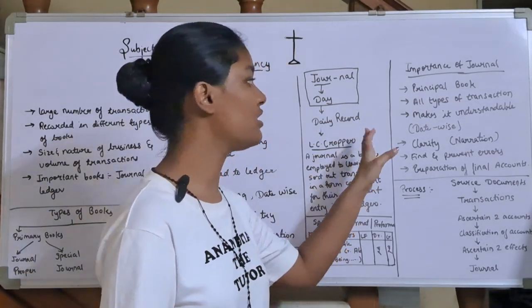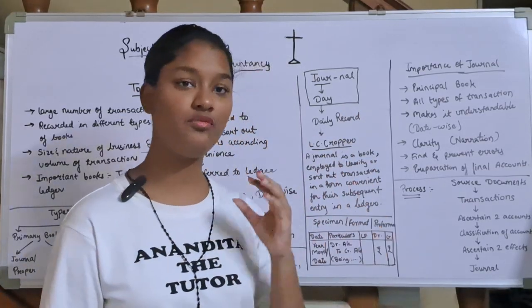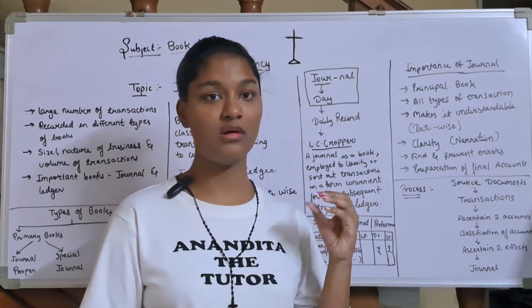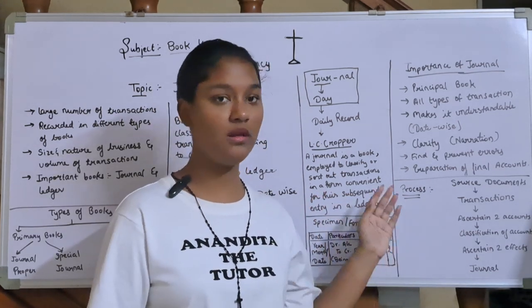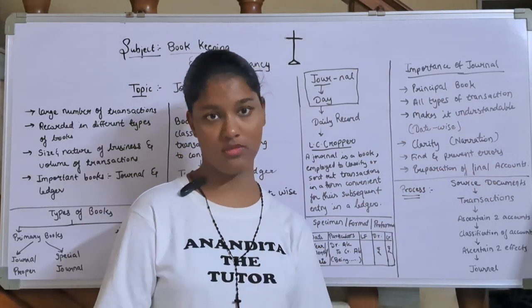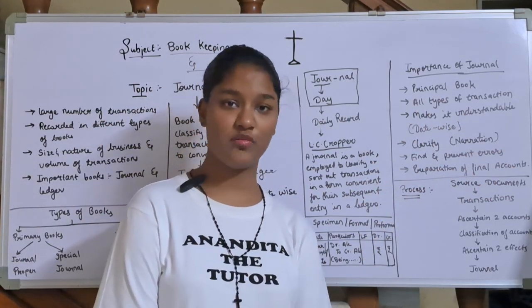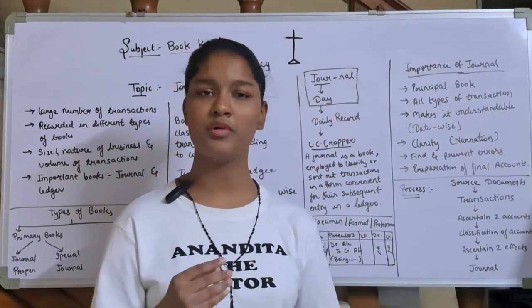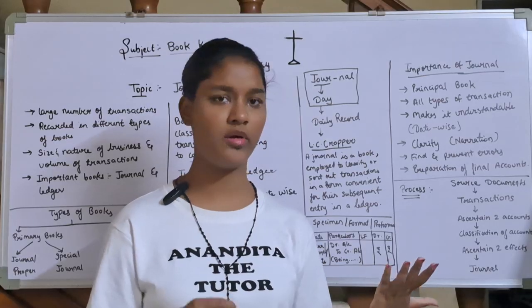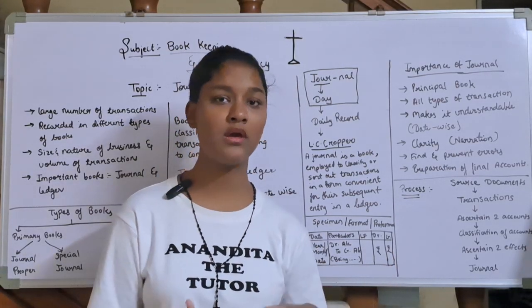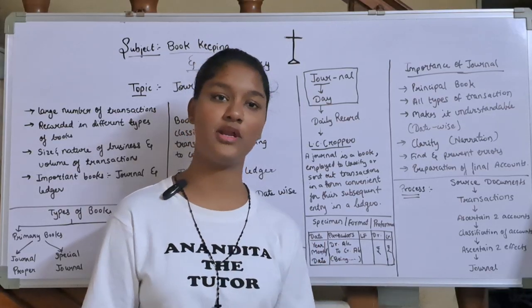Journal is a principal book. As I said, it's the first step, the primary step, that is the primary book, principal book. Then it records all types of transactions. All types of transactions means no matter if it's a purchase, a sale, purchase return, sales return, bills receivable, bills payable, any adjustments you have to make, all the transactions will be recorded in journal